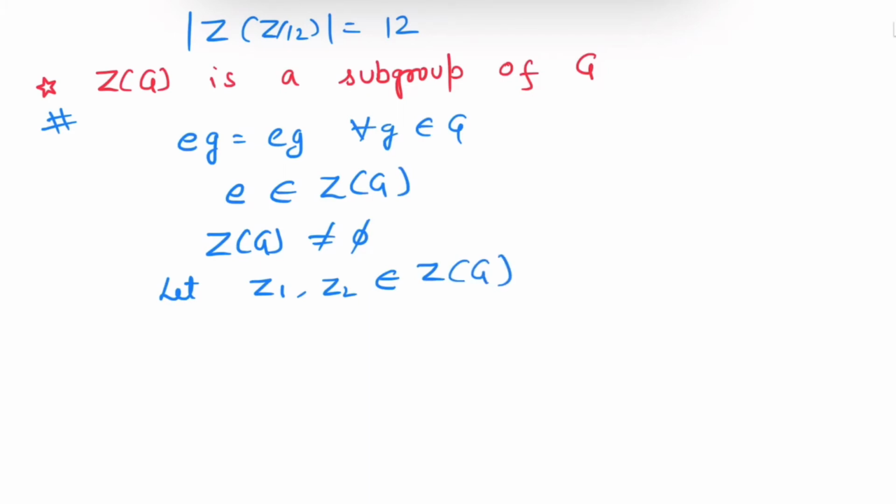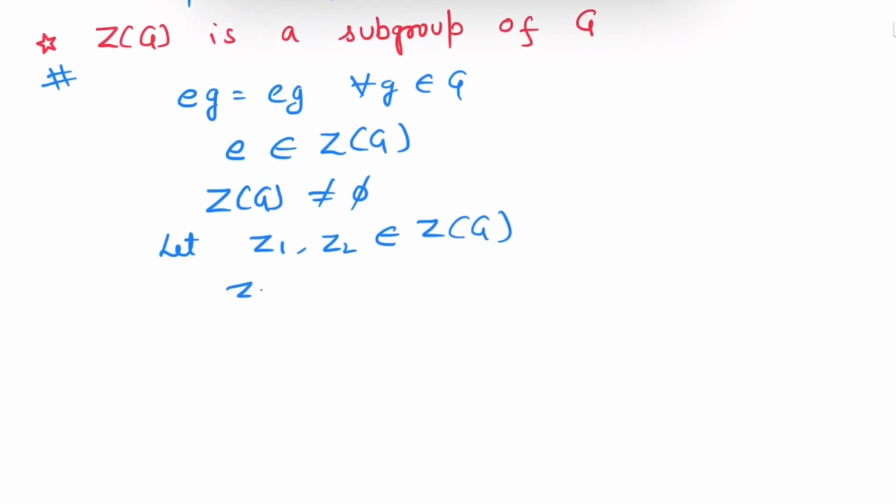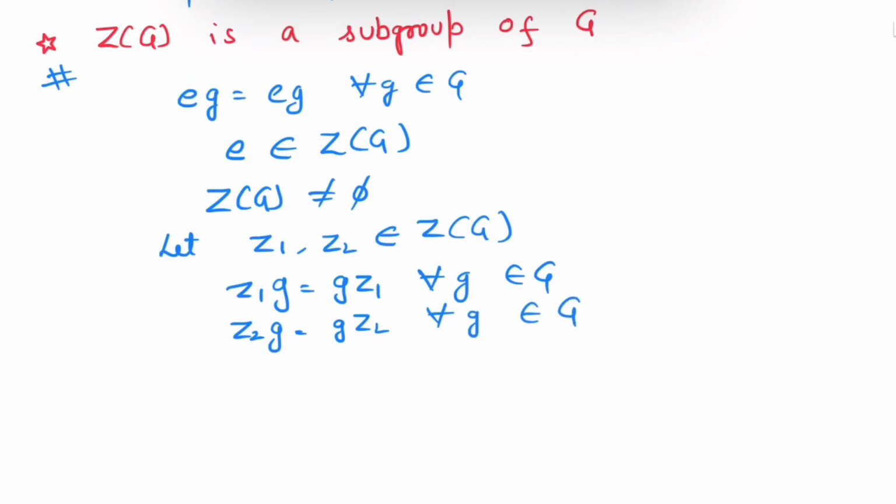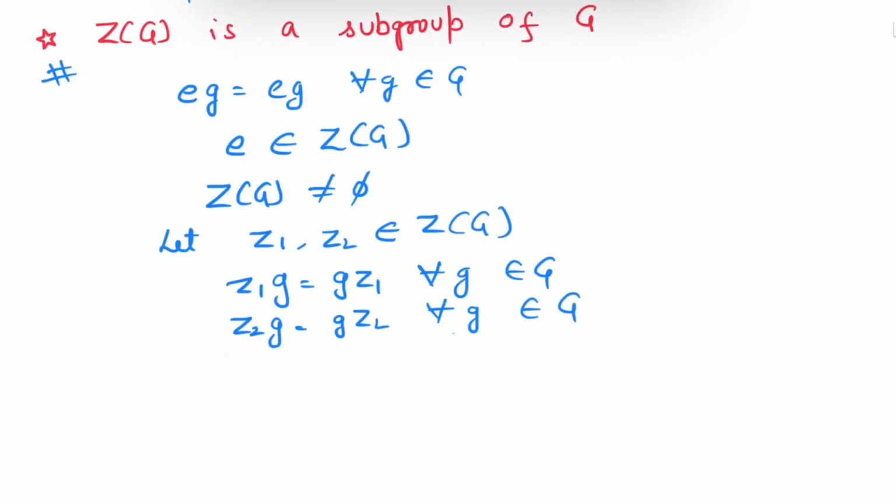So from definition z1 and z2 will commutate with every element of G. So z1g equals gz1 for all g belongs to group G, and z2g equals gz2 for all g belongs to G. Now taking inverse both sides, on taking inverse we get (z2g)^-1 equals (gz2)^-1.